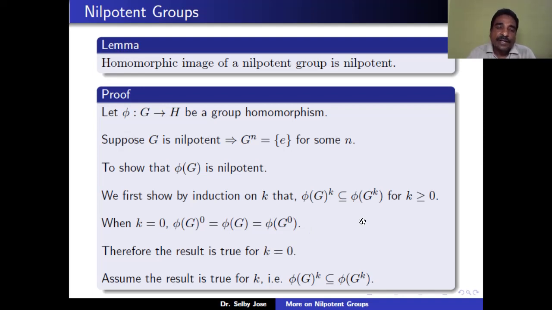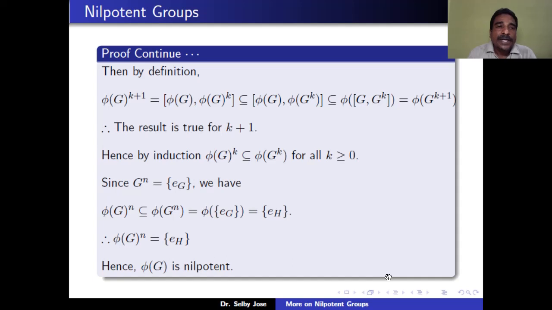Assume the result is true for k, that is, phi of Gk is contained in phi of Gk. Now we want to show the result is true for k plus 1. That means we want to show that phi of Gk plus 1 is contained in phi of Gk plus 1. By definition, phi of Gk plus 1 is equal to the commutator of phi of G, phi of Gk. But we know that phi of Gk is contained in phi of Gk. So the commutator of phi of G and phi of Gk is contained in the commutator of phi of G, phi of Gk. Because phi is a group homomorphism,